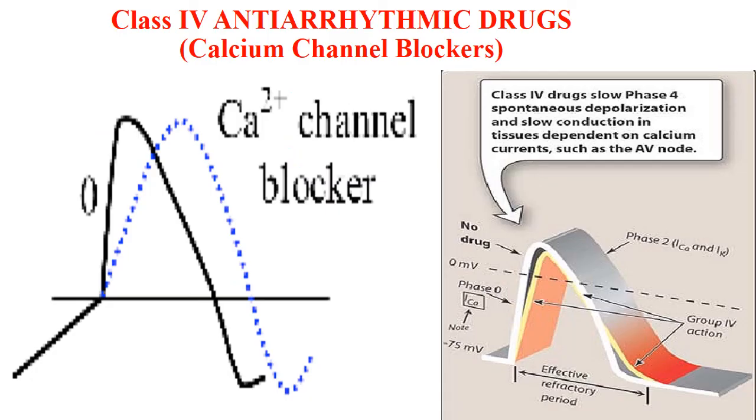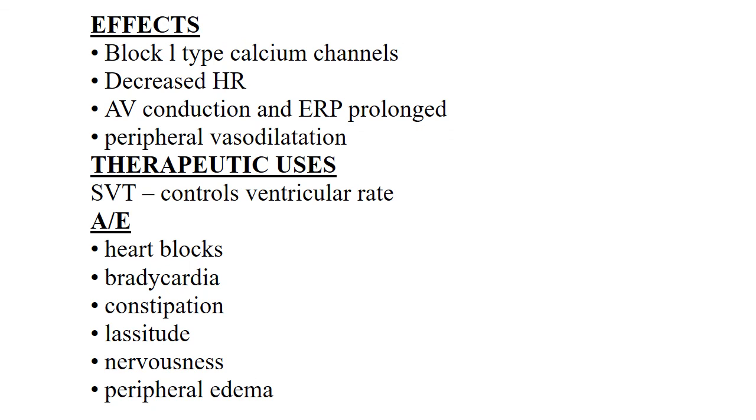Class 4 antiarrhythmic drugs are calcium channel blockers. Class 4 drugs slow phase 4 spontaneous depolarization and slow conduction in tissues dependent upon calcium currents, such as the AV node. Effects: they block calcium channels, decrease the heart rate, increase the AV conduction effective period, and show peripheral vasodilatation. Therapeutic uses include supraventricular tachycardia, where they control the ventricular rate. Adverse effects include heart block, bradycardia, constipation, lassitude, fatigue, nervousness, and peripheral edema.